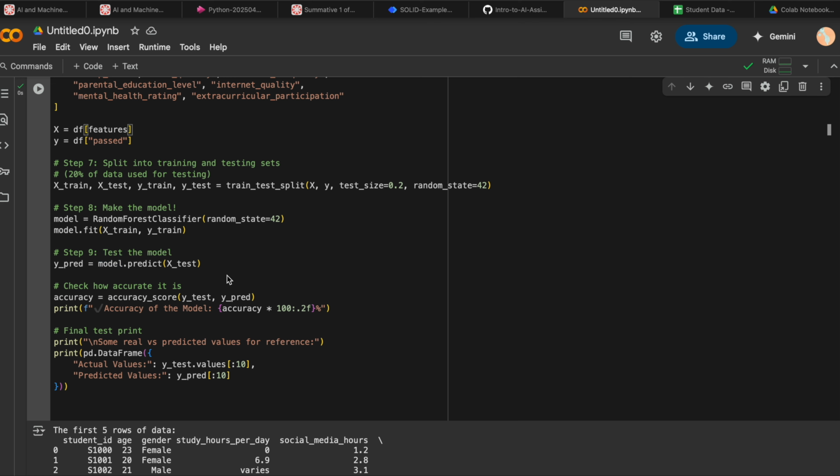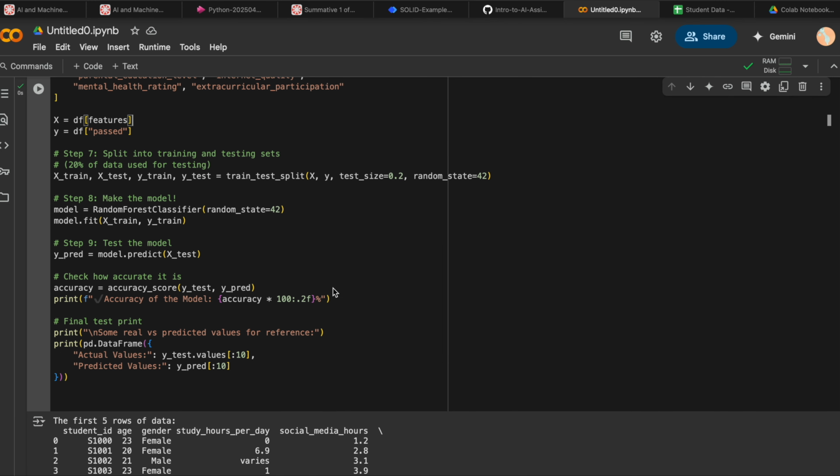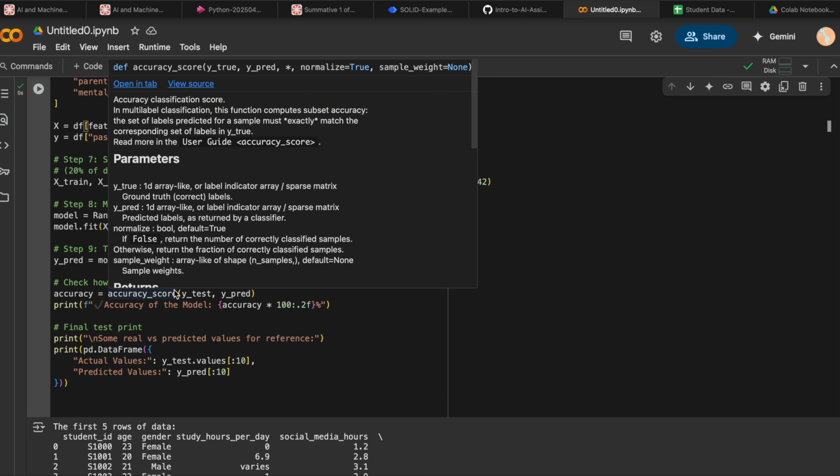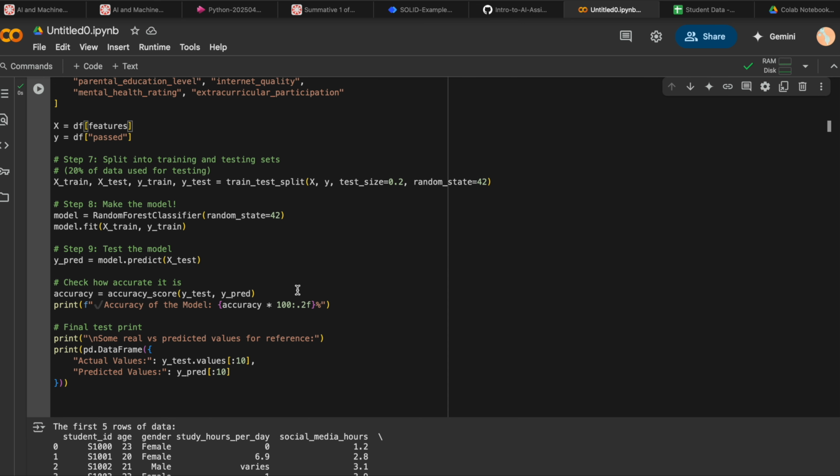So after training the model, I tested it on the 20% of the data that the model had never seen before. And I used an accuracy score to check how well it performed. And I got about 87.5% accuracy.